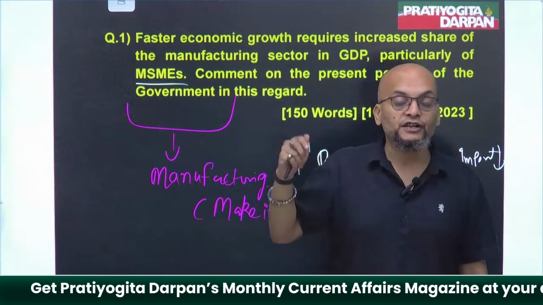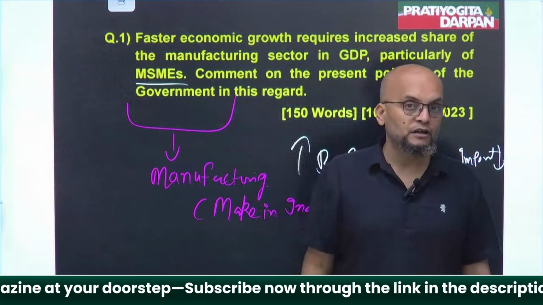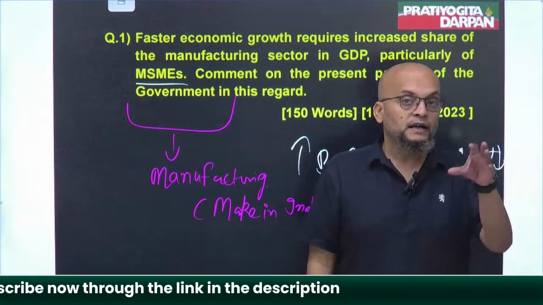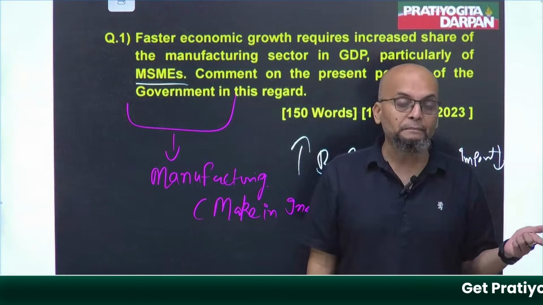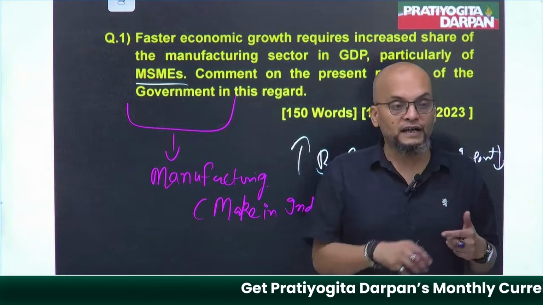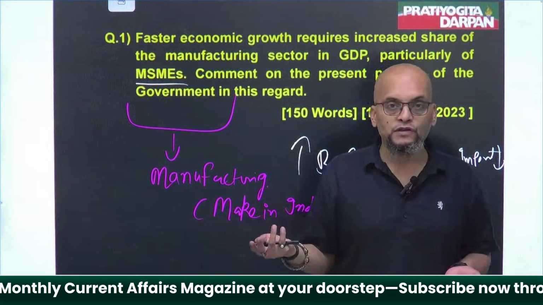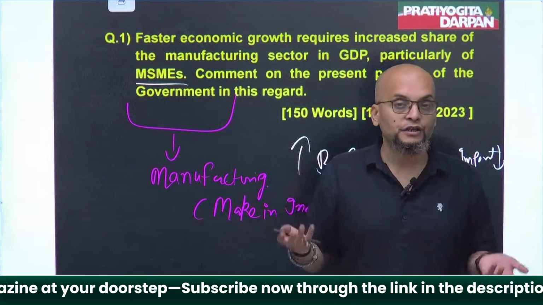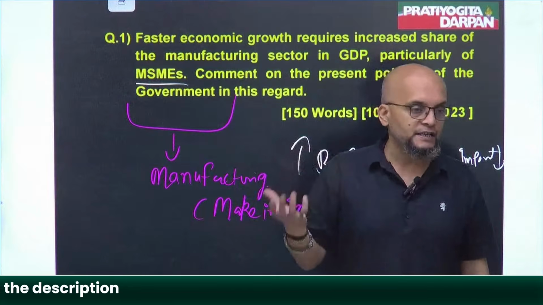Especially after the advent of Trump and the tariffs being imposed by Trump. And you must have heard that after Trump imposed such tariffs, Modi ji in a public meeting said that we have to rely more on our indigenous goods rather than imports. And he urged the people of the country to purchase Indian goods.